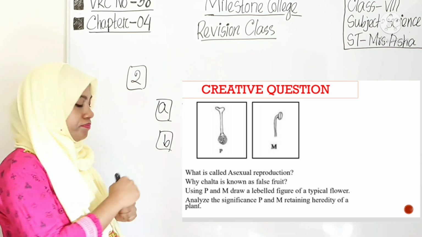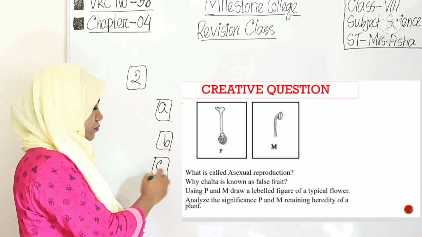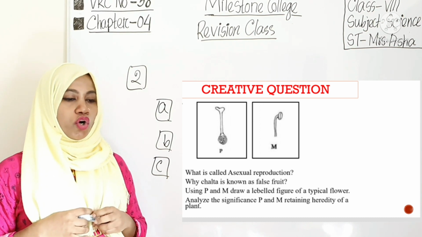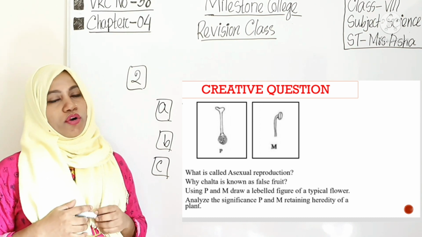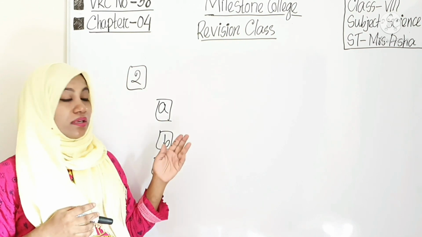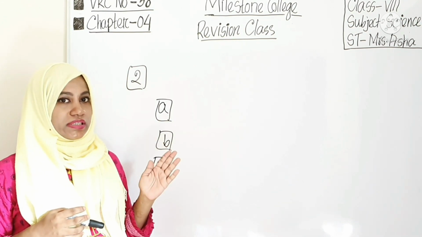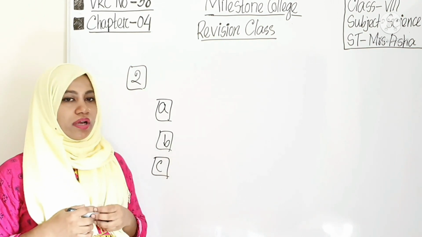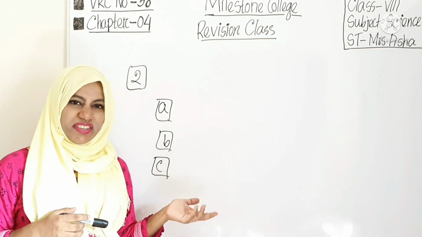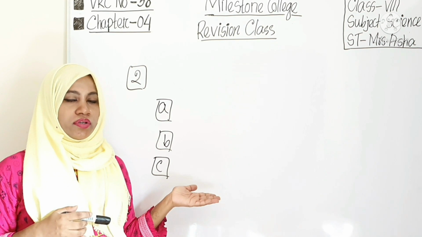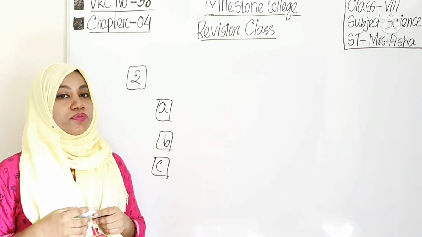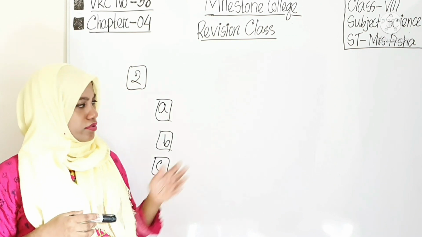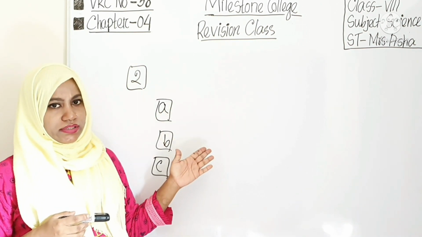C number, using P and M, draw a labelled diagram of a typical flower. That means P and M must be present there. You have to draw a typical flower. That is given in the book. You can give that one also, easily. Otherwise, if you want to give another picture, you have to search on Google. So see, you have to draw like this.